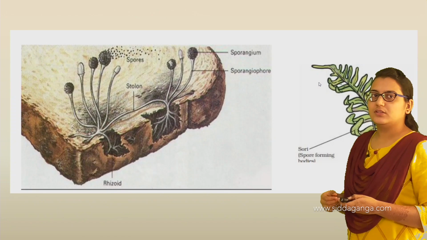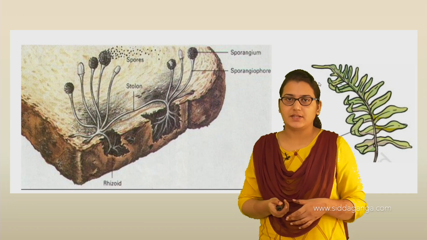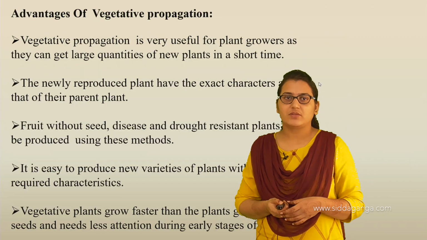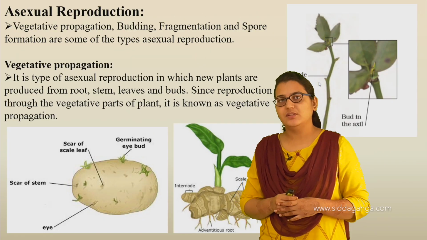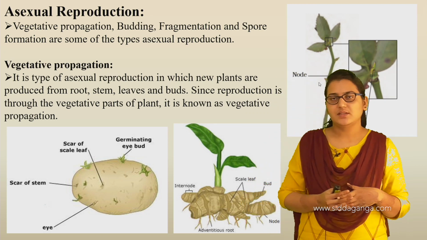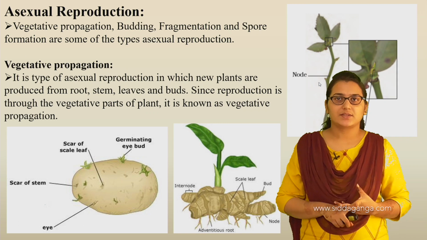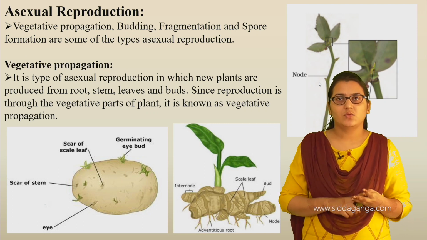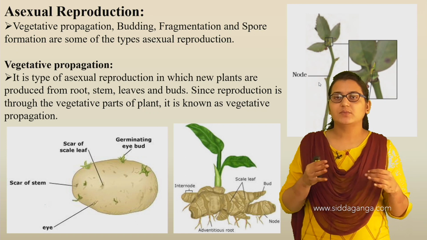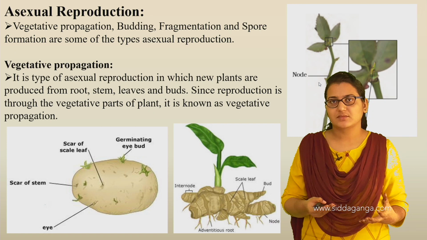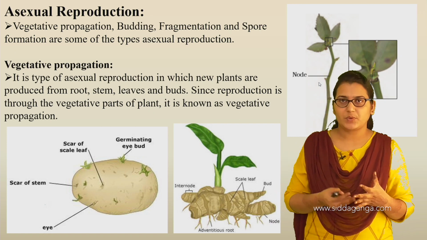So this is about spore formation and also about asexual reproduction in plants. In asexual reproduction, what have we studied? We have studied vegetative propagation. What does vegetative propagation mean? It means reproduction from vegetative parts. What are the vegetative parts? The roots, stems and leaves. From these parts reproduction happens, and that is what we call asexual reproduction, hence vegetative propagation.